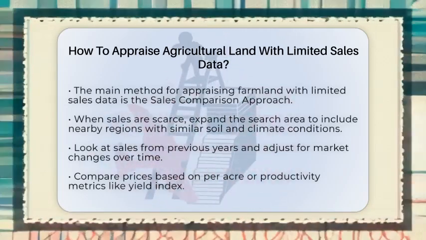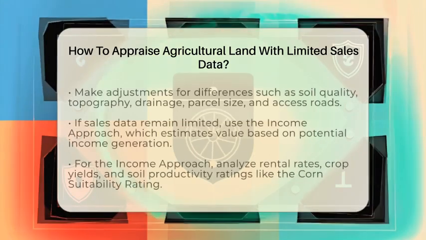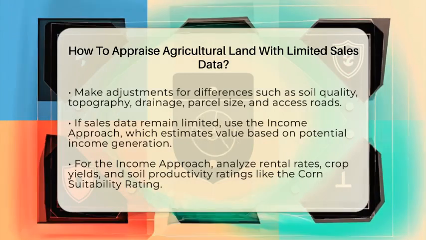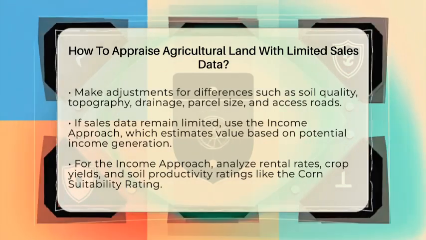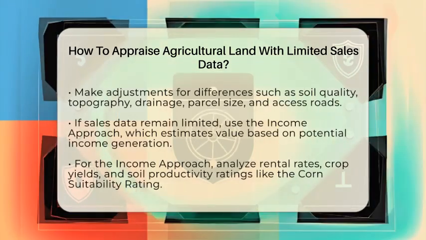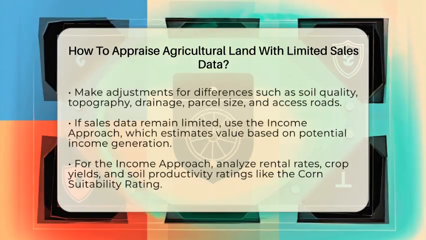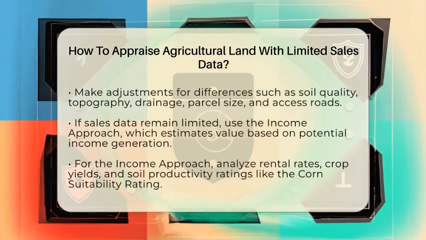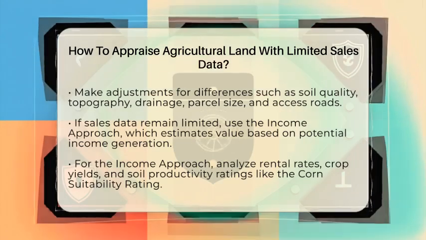Instead of matching exact parcels, compare prices per acre or per unit of productivity, like yield index. Adjustments are then made for differences such as soil quality, topography, drainage, parcel size, and access roads. These help normalize the data so it better reflects your land's true value.